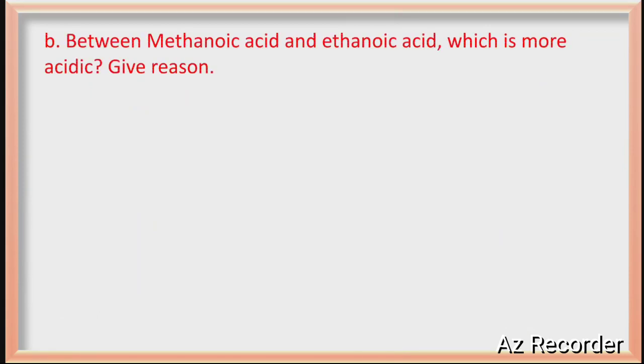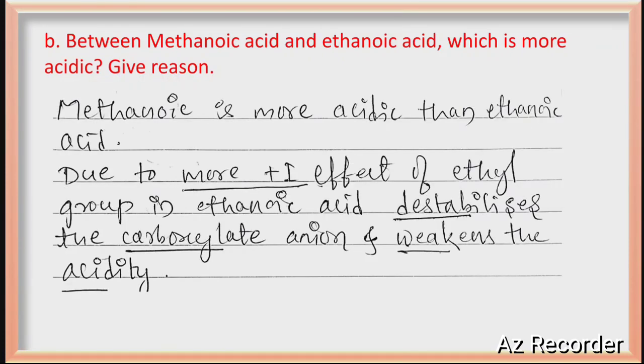Between methanoic and ethanoic acid, which is more acidic? Obviously methanoic acid is more acidic, because in ethanoic acid, the larger the alkyl group, the more the plus I effect. Due to more plus I effect, destabilization of the carboxylate ion takes place and acidity decreases. Therefore methanoic acid is more acidic than ethanoic acid.